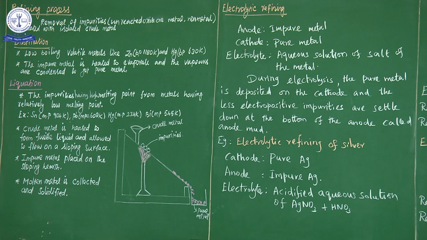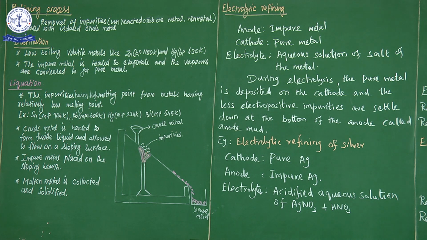So then molten metal is collected in another receiver and solidified. So it melts and we get it only in liquid form, in the molten fused state. The fused metal is collected and recrystallized. This is the liquation process.